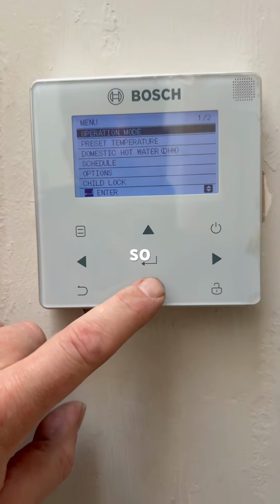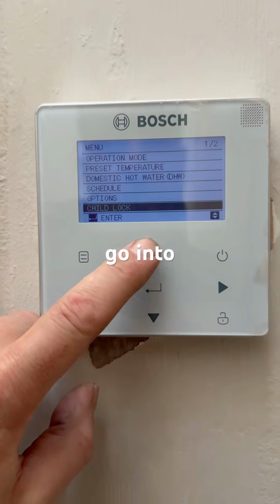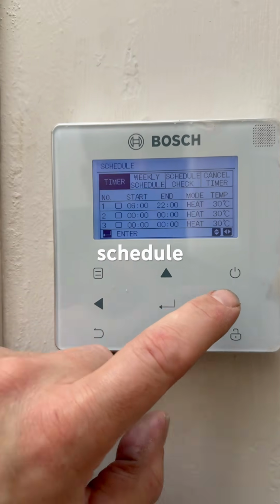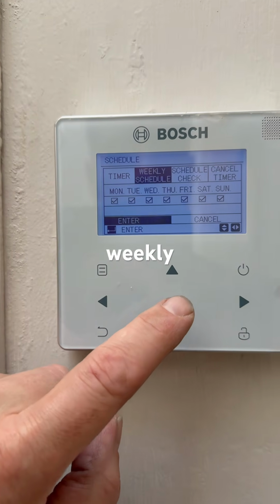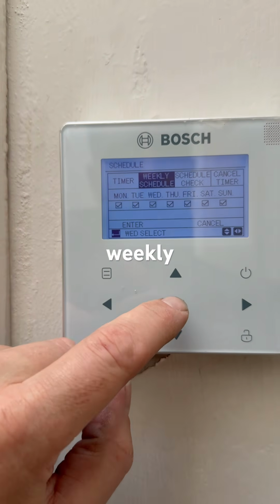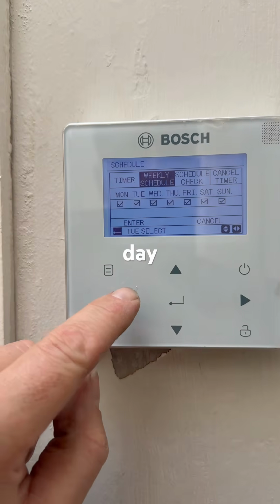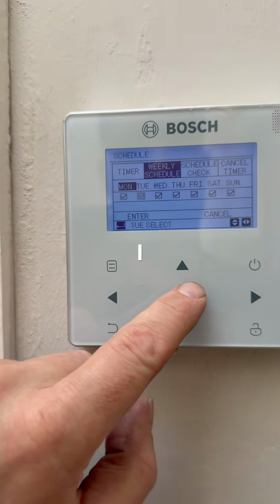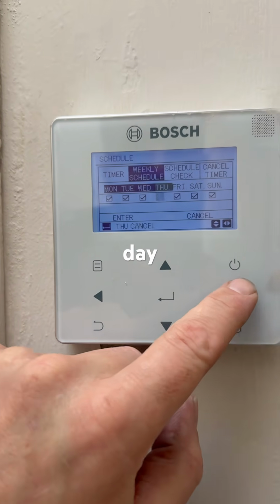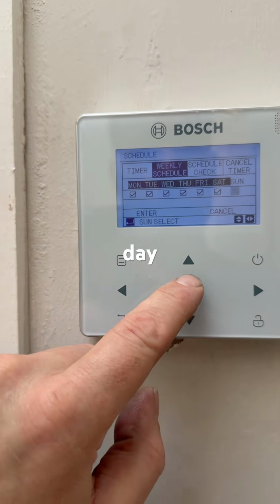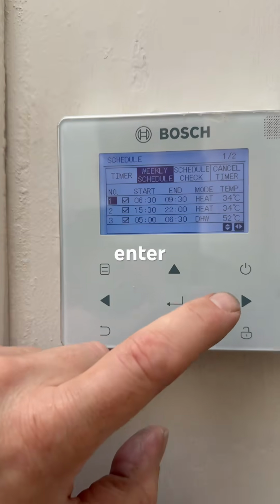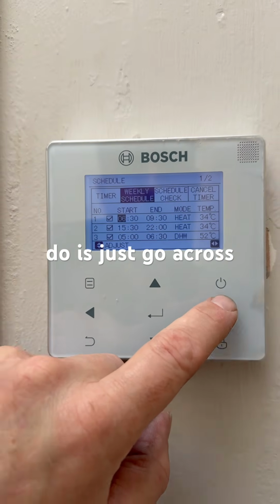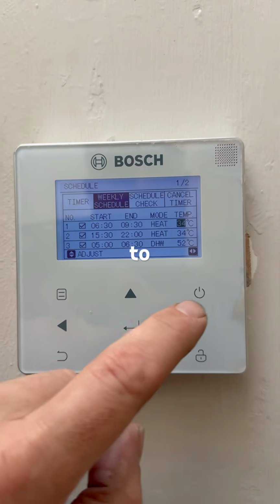So go into schedule, weekly. You've got to select each day. Very odd way of doing it, but select each day. And then we'll go to enter. And then what we want to do is just go across to the temperature.